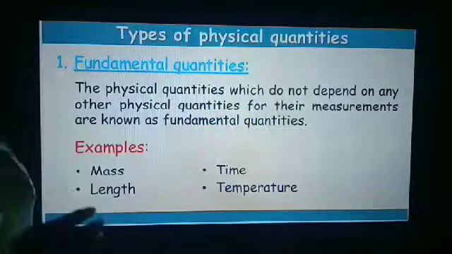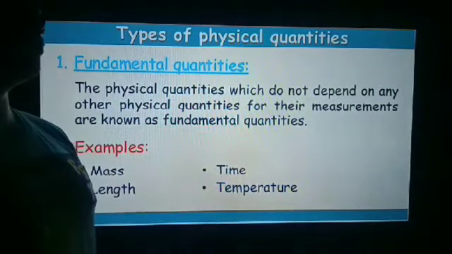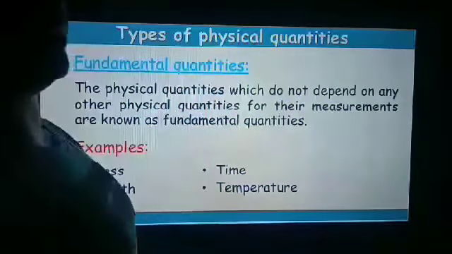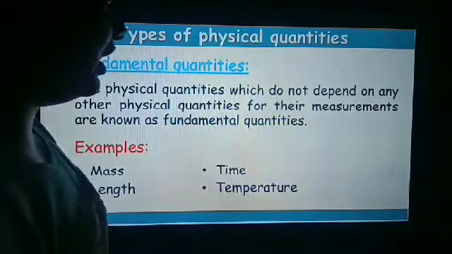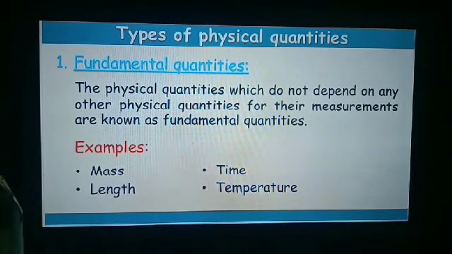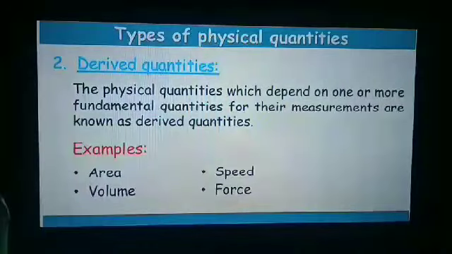Now, physical quantities are of two types. Number one, fundamental quantities. What are fundamental quantities? The quantities which do not depend on any other quantities are known as fundamental quantities, like length, mass, time, temperature. These are fundamental quantities. Now, second is derived quantities.